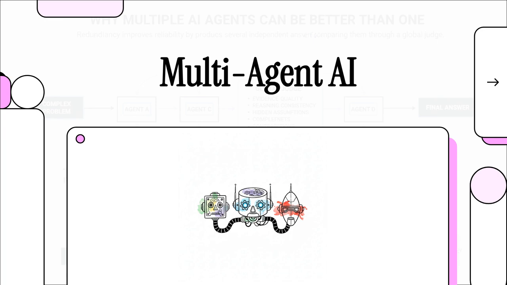Now, on the surface, deploying a bunch of agents to work together sounds like an incredibly robust solution, but we're going to take a calm, methodical approach today to unpack exactly how these systems are built, where they draw their inspiration from, and uncover a fundamental flaw that could actually be scaling up mistakes rather than discovering the truth.